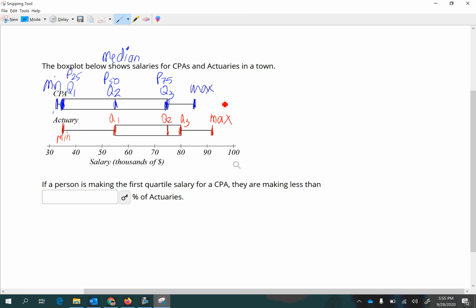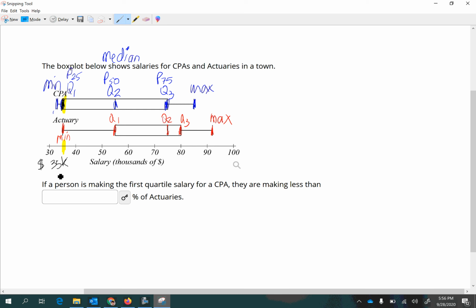So they've told us that this person is making the first quartile salary of a CPA. So let's highlight that. That's right here, which lines up with around $35,000 a year. Okay, now that lines up with the actuary's minimum salary.